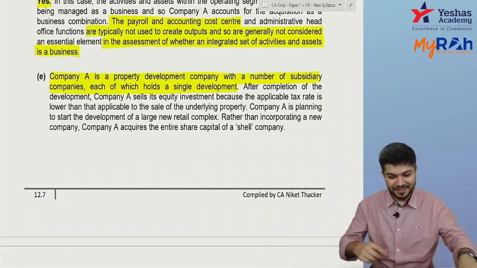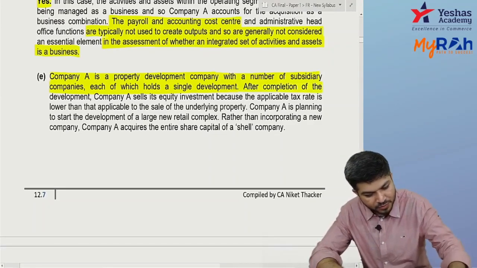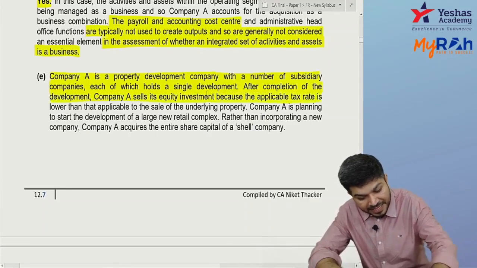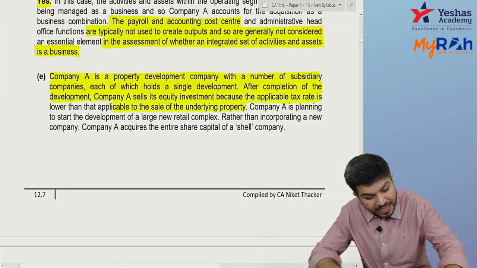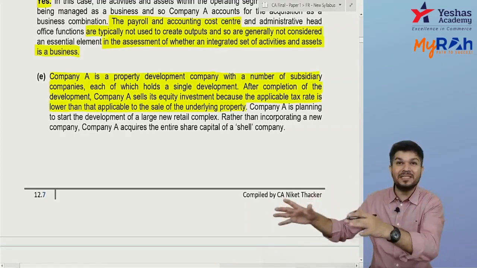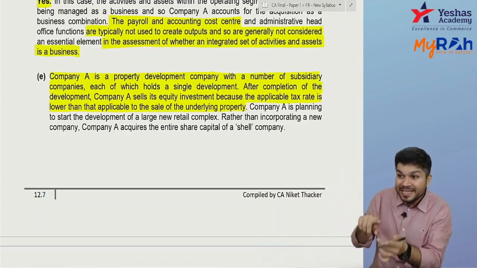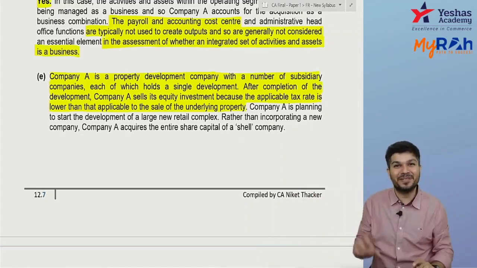People are smart enough. After the completion of the project, they sell the equity investment because the applicable tax rate is lower than selling the entire property. So I construct a property, and then rather than selling the property, because that property itself is in a separate company, I'll sell the equity interest of that company. I give them equity shares in that company.